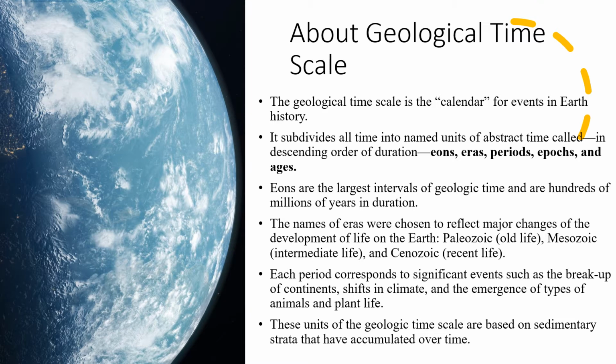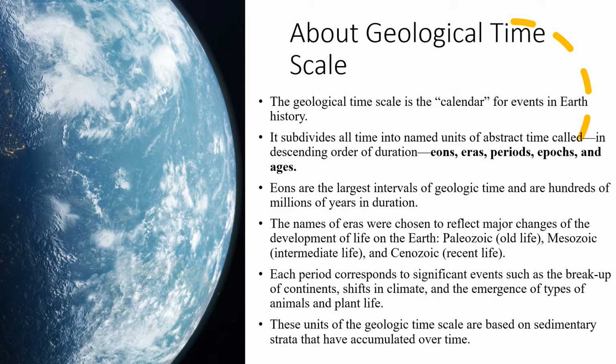Within eons, there are several eras. Within eras, there are several periods. Within periods, there are several epochs, and within epochs, there are several ages. You should remember this order: eons, then era, then period, then epoch, then ages. The interval of eons may be hundreds of millions of years in duration.